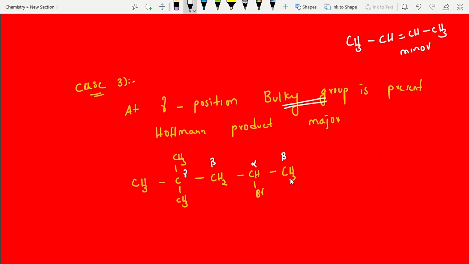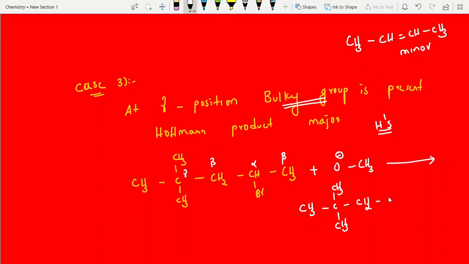That's it. Now, I am taking one base here. Here the base is not bulky, but this is a gamma position bulky group. Yes, here also it follows Hofmann's product. Hofmann's product is major, right? So this is the beta carbon. Here removing hydrogen is major. Here removing is minor. Right, it will just take 1 minute for you, right?